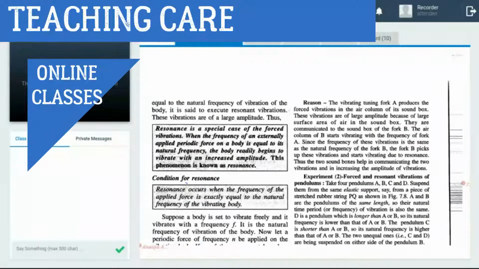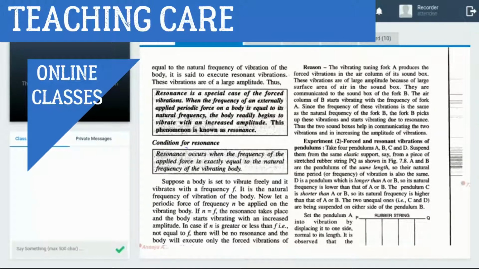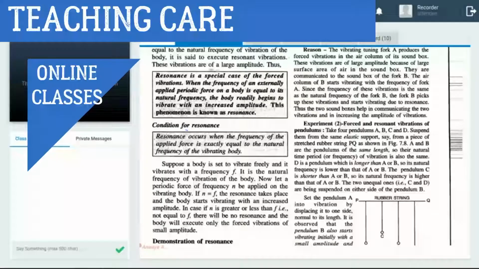Resonance occurs when the frequency of the applied force is exactly equal to the natural frequency. When both become equal, that condition is known as resonance.